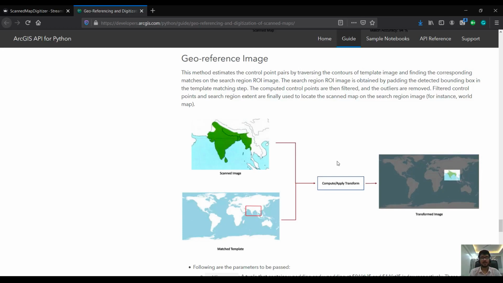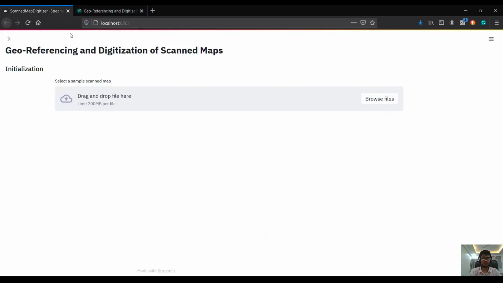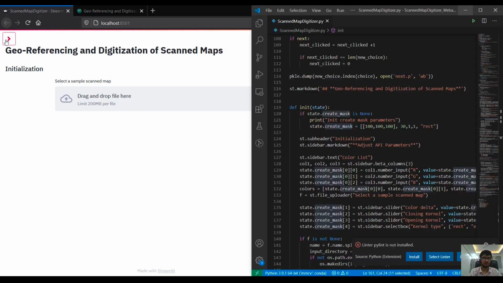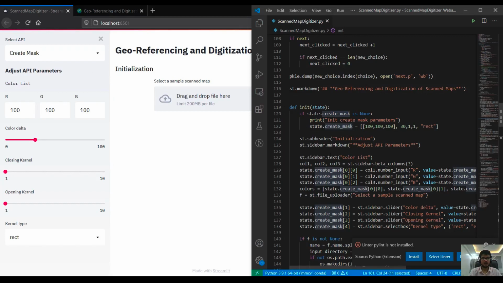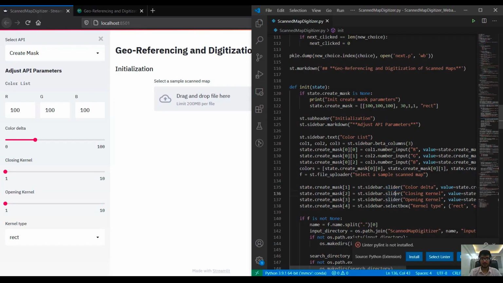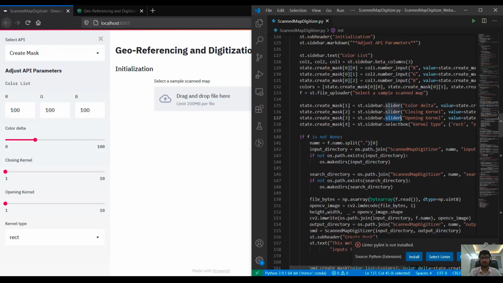Converting this into a GUI tool using Streamlit is very simple. So here is the graphical user interface of our app. Let me show you how I created it using Streamlit. Here you can see that I've created this column where I'm asking for these inputs R, G, and B. I've added a couple of sliders and I've added a dropbox.